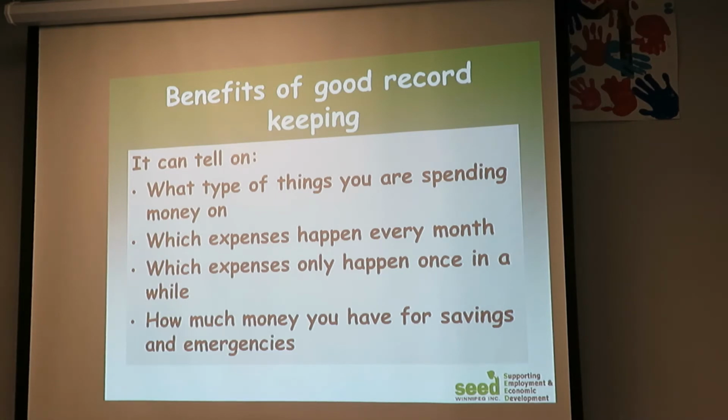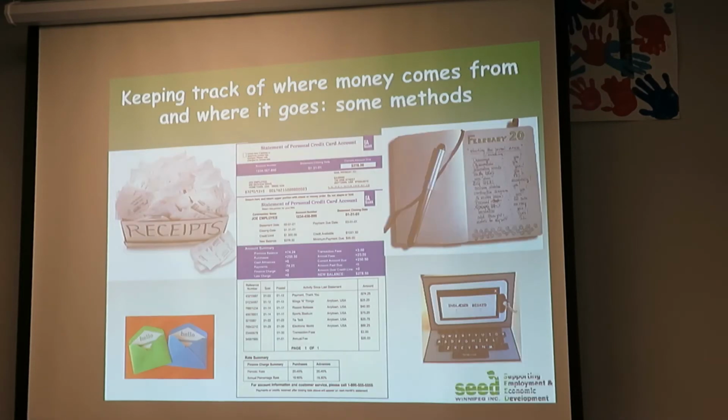It will also tell you which expenses happen every month, and which expenses only happen once in a while. Then you can evaluate if you are spending your money wisely or not. And again, you will see how much money you have for savings and emergencies, because you have listed everything. You know your expenses and income, so you can make the difference and say, oh, I can save this amount of money so that I can plan for other projects or future goals.